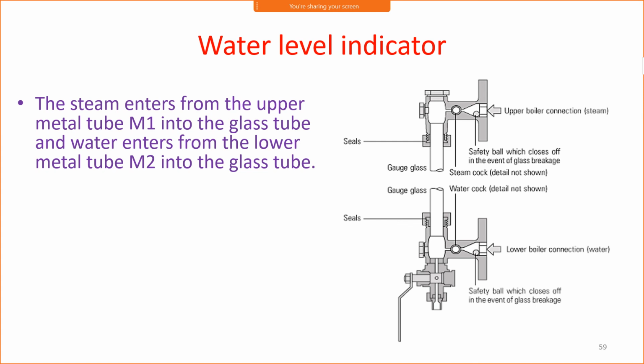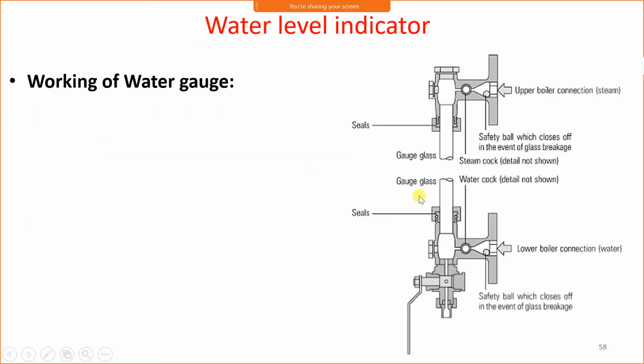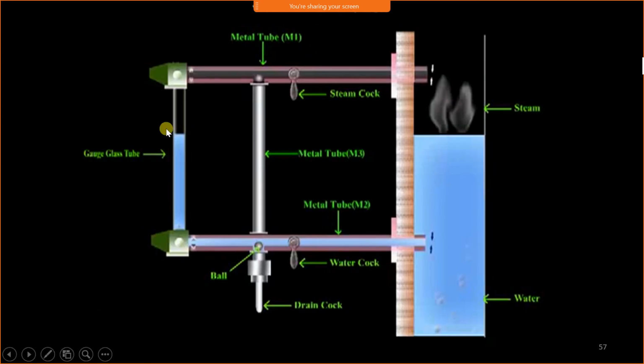The steam enters from the upper metal tube M1. This metal tube is M1. And water enters through the metal tube M2 into the glass. This is the metal tube M2. Hence, water stands in the glass tube at the same level as in the boiler. Means it shows the level of water which is inside the boiler itself.